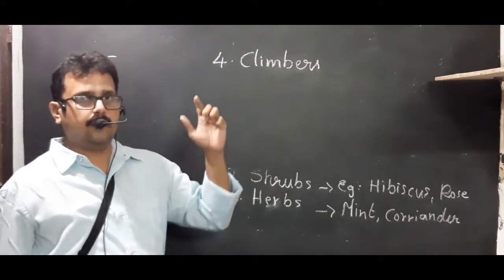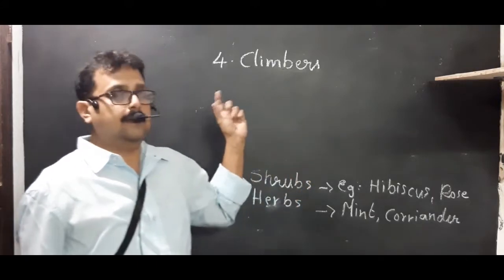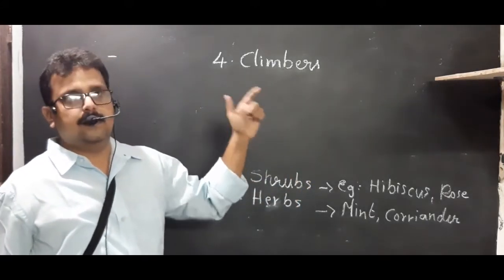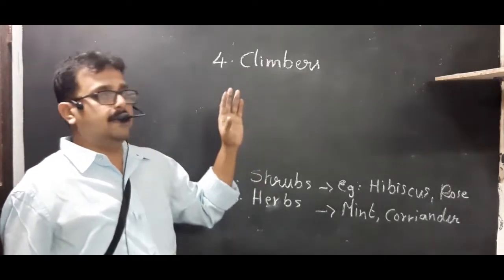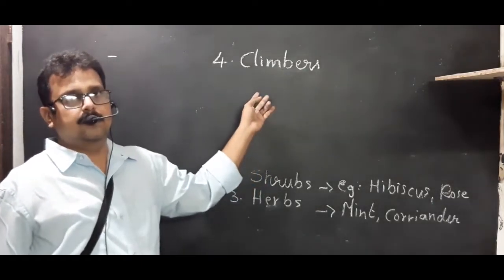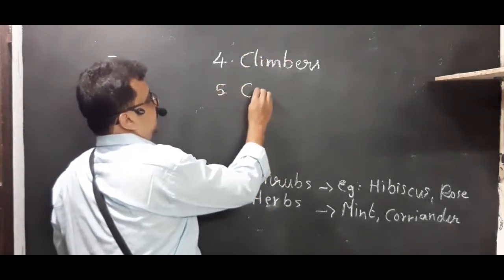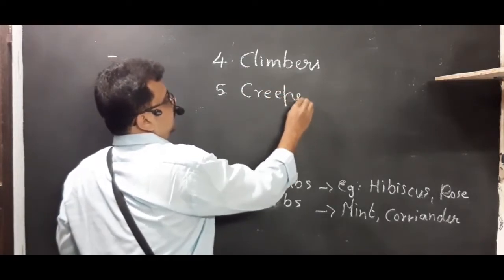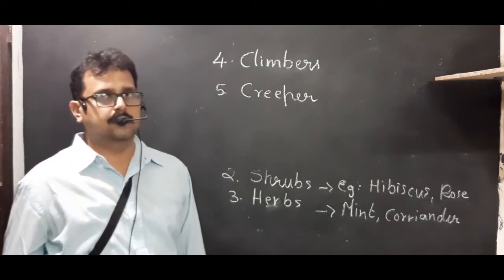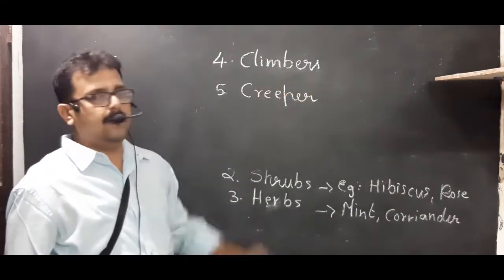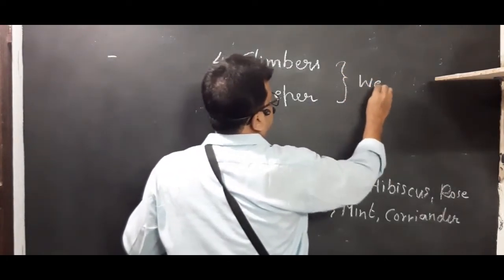Then plants which have little bit thinner wood, and after that we have studied about weak stems. Now in this chapter we are studying that weak stems we can divide them into 2. One is the climber which needs a support to climb up, and the other one, the 5th one, is the creeper. Creeper means what? They creep along the ground, they cannot climb upwards. So both of these have weak stems.